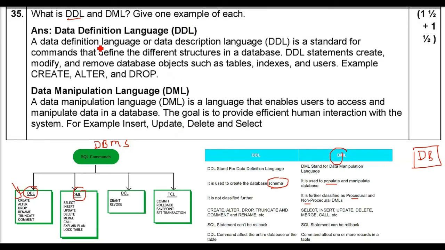So Data Definition Language, DDL, is a standard for commands that define the different structures in a database. Here you can create, modify, and remove database objects like tables, indexes, and users. For example, create, alter, drop, as we just discussed. Data manipulation language is a language, same thing, SQL, that enables users to access and manipulate data in a database. So DDL and DML are not different. They are SQL commands only. But one is making the database, and one is manipulating or changing the fields. The goal is to provide efficient human interaction with the system. Insert, update, delete, like this.